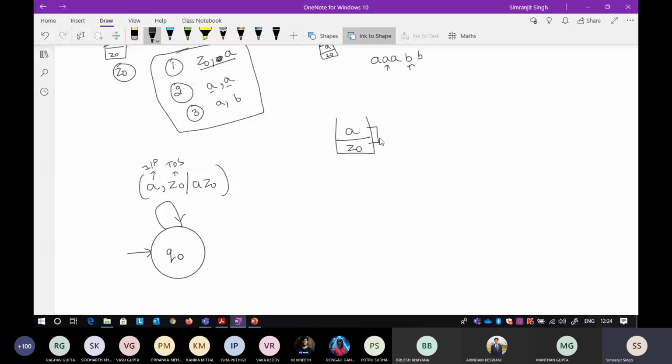Okay, so that is your snapshot. Now the first scenario is already taken care of: whenever there is a Z node and A, this will happen. Now the second scenario: if you push a Z node, another possible scenario is that A is already there, and then you have to push another A.